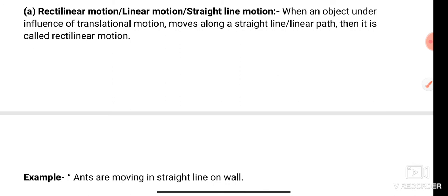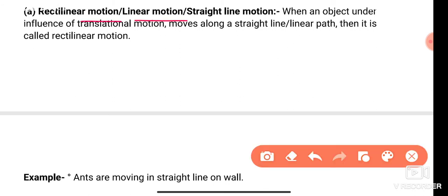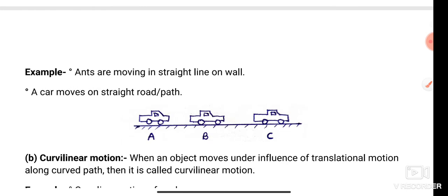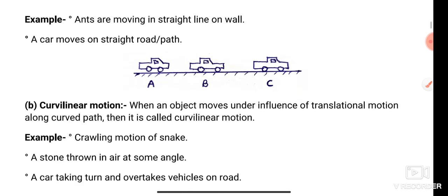The first kind of translational motion is rectilinear motion, also called linear motion or straight line motion. It is clear from its name: when an object moves in a straight line, all parts of its body cover equal distance in equal intervals of time. Then we say the body does rectilinear motion. For example, ants moving in a straight line on a wall, and a car moving on a straight road.